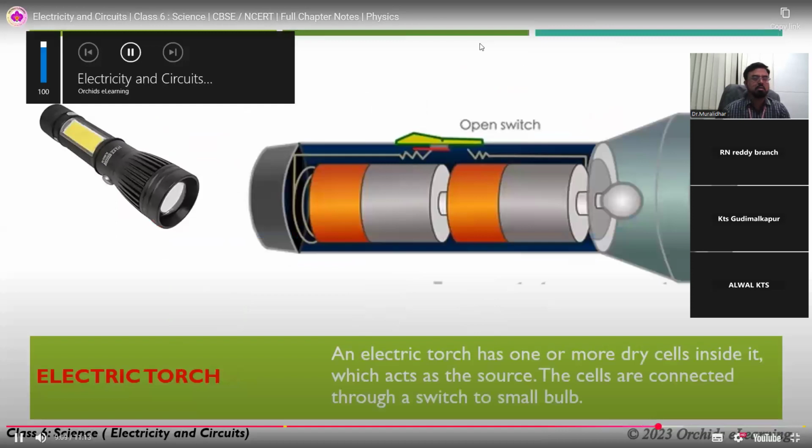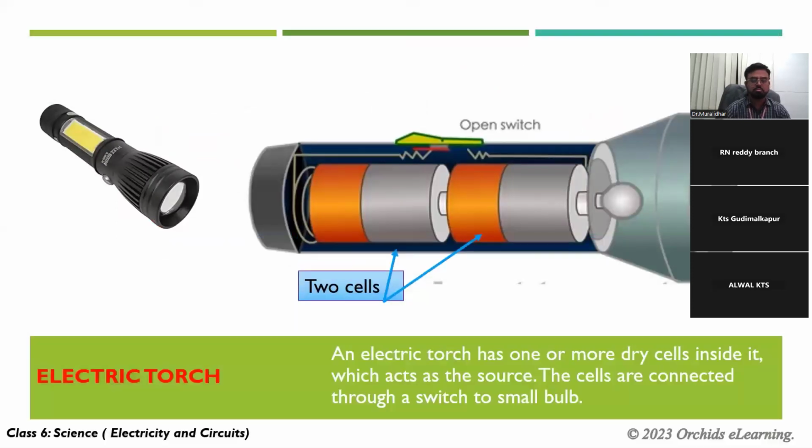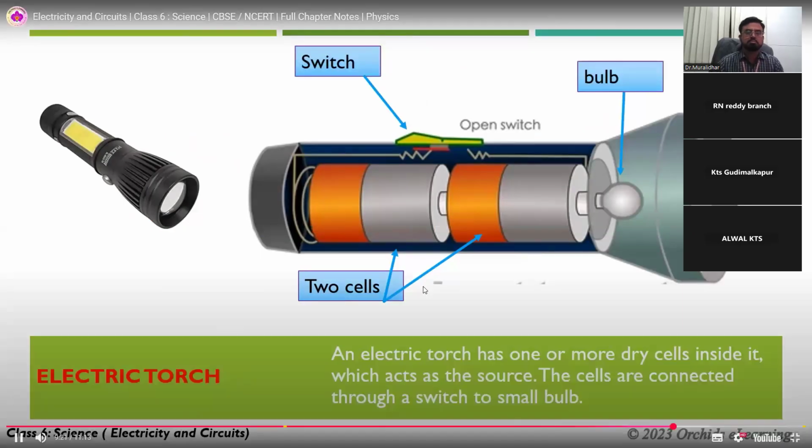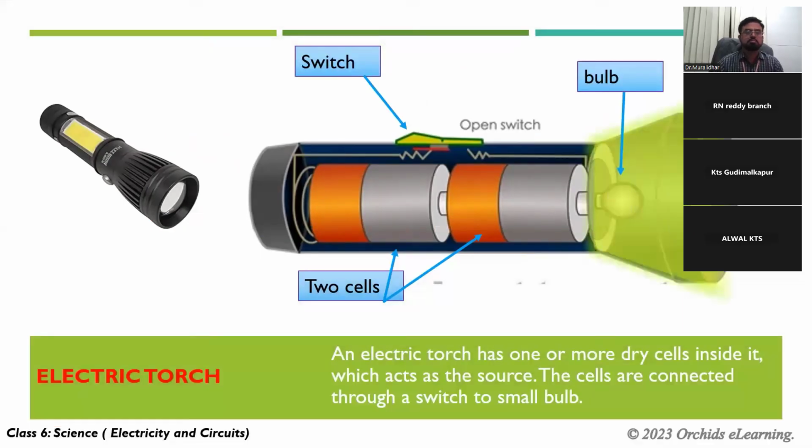An electric torch has one or more dry cells inside it, which act as the source. The cells are connected through a switch to a small bulb. When the switch is pushed to the on position, the circuit is complete, and the bulb glows. When the switch is pushed to the off position, the circuit is incomplete, and the light goes out.